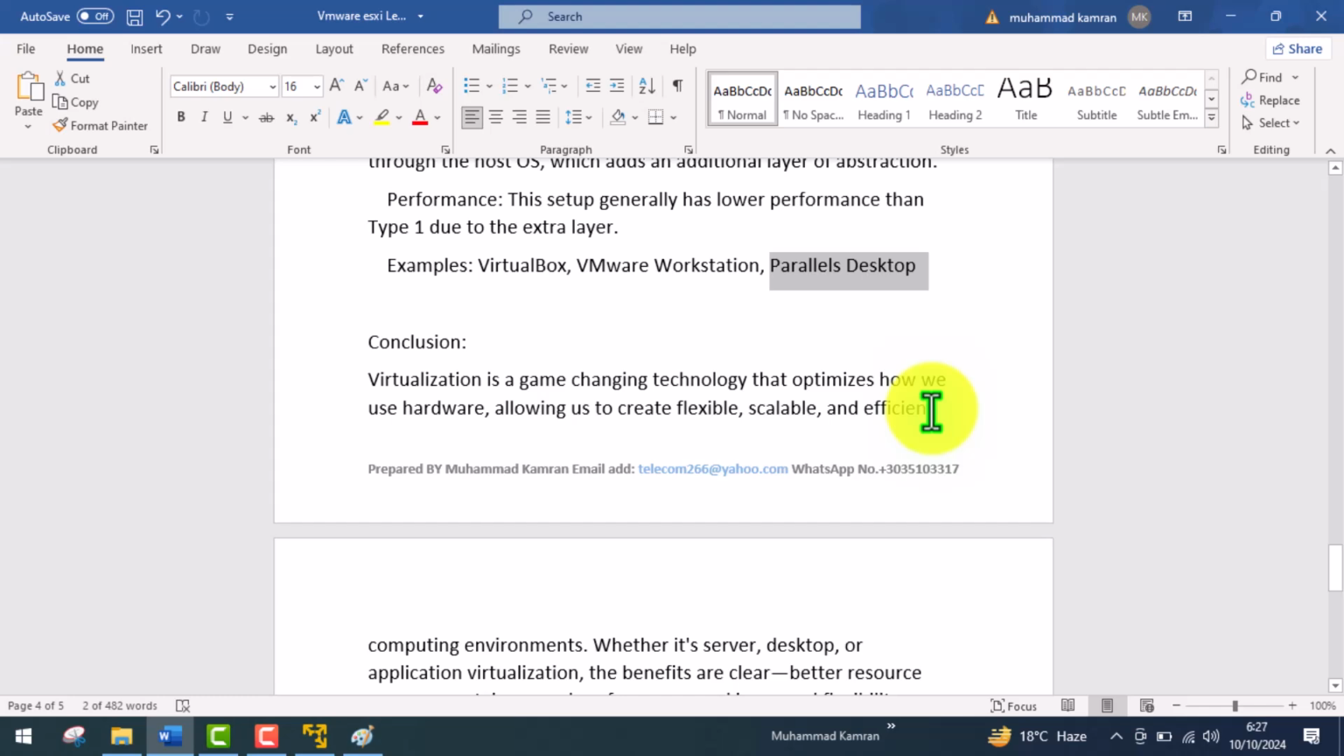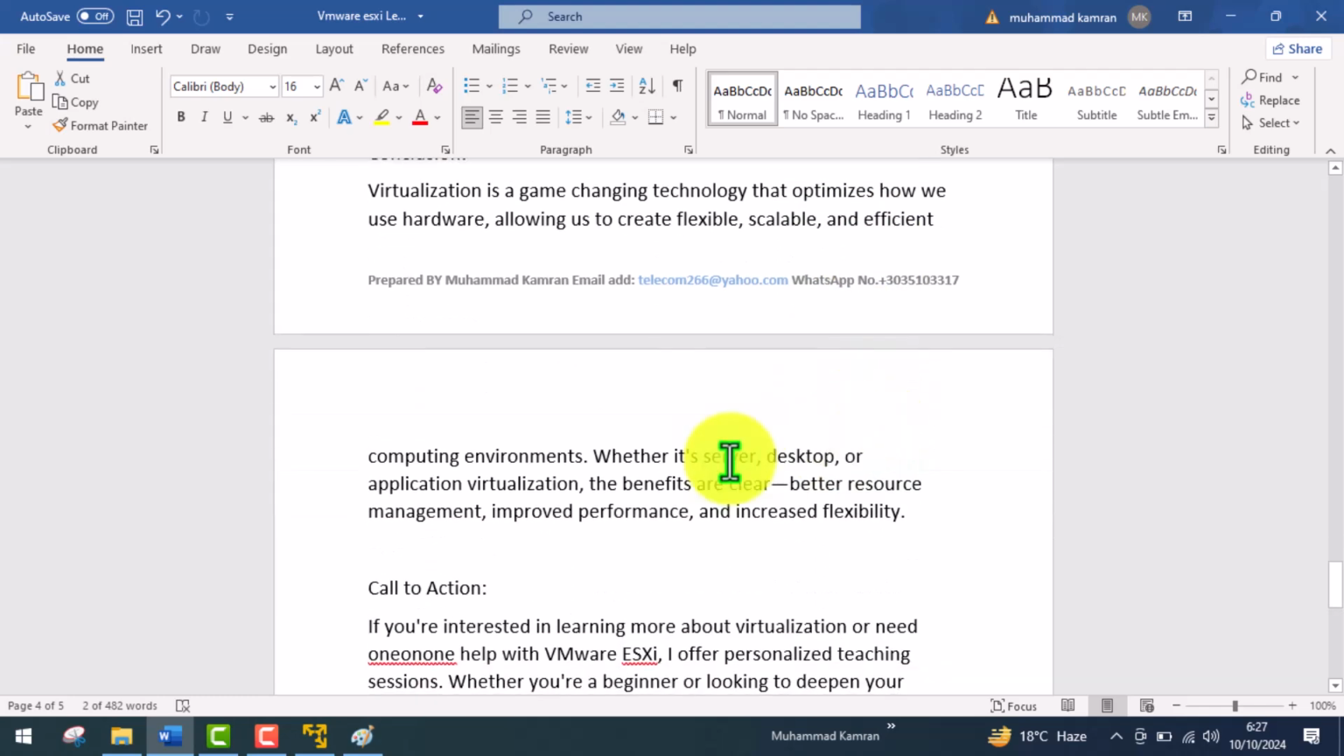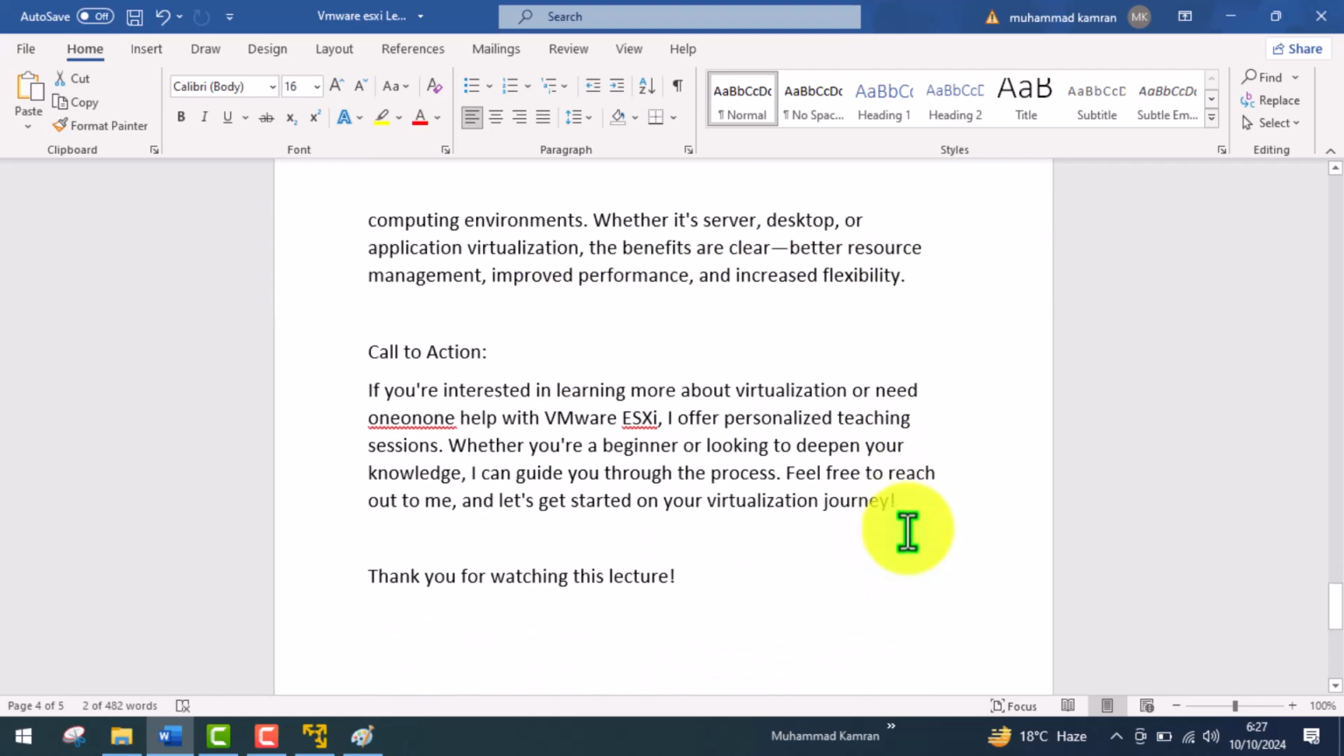So, conclusion: virtualization is a game changing technology that optimizes how we use hardware, allowing us to create flexible, scalable, and efficient computing environments in organizations. Whether it's server, desktop, or application virtualization, the benefits are clear: better resource management, improved performance, and increased flexibility.